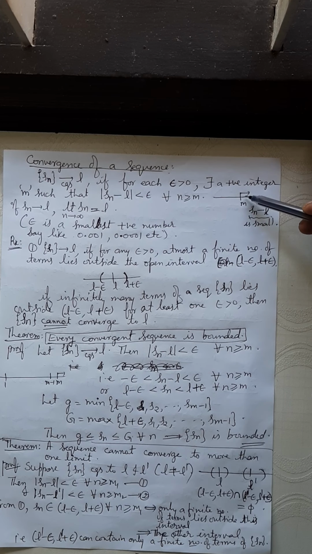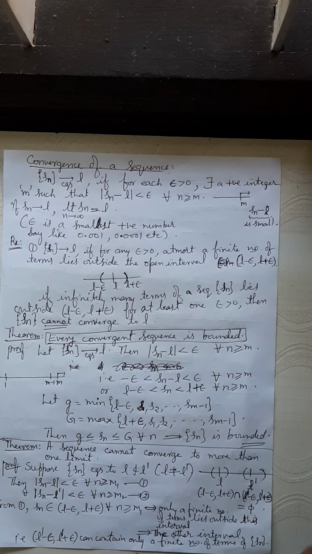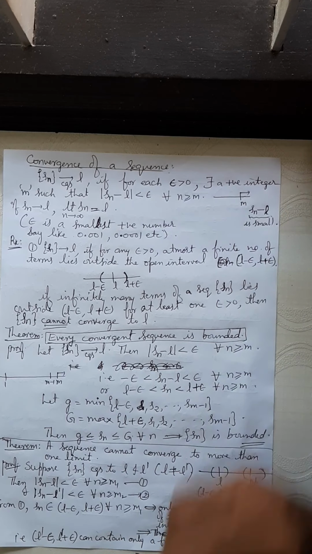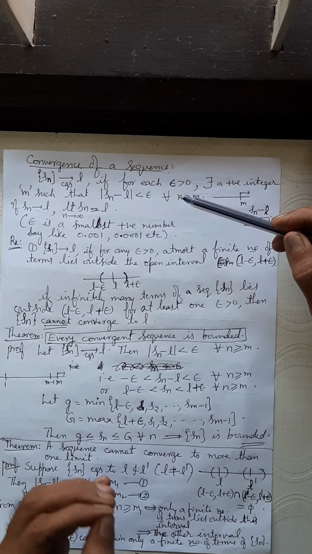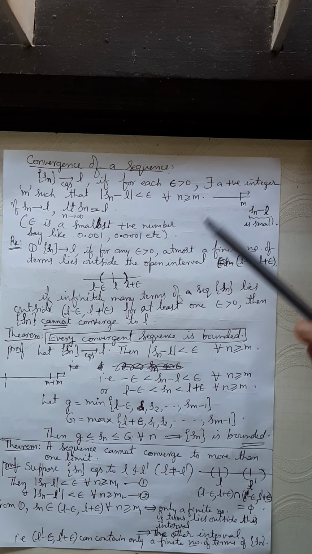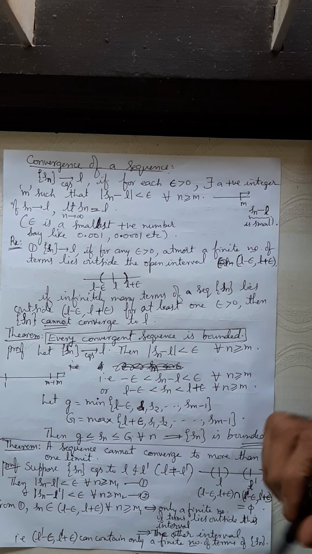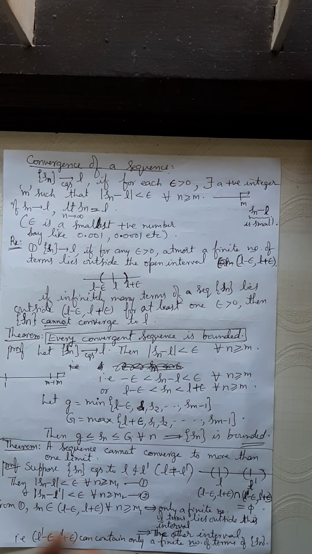For terms to the right of m, the term value and the limit value come very, very close. The difference between the term value and the limit value is very, very much less than epsilon. Epsilon means a very small positive number. It is of the order of 0.001, 0.0001, etc. It can be as small as you please. You can choose it as small as you please. So epsilon is a very, very small positive number.